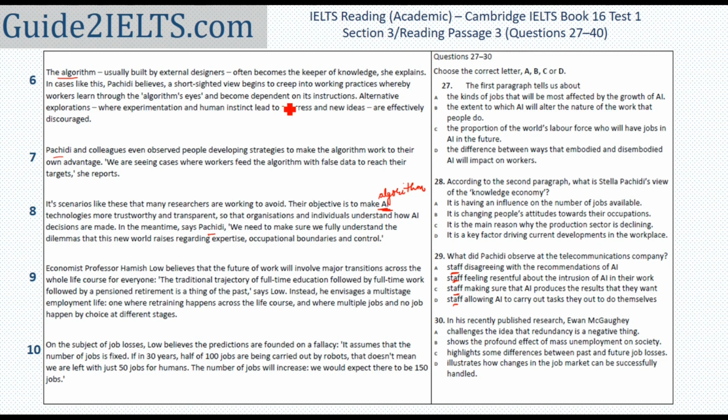Let's see where staff members are mentioned. I'm just scanning through this now. Workers would be staff members, so I'll just read this sentence. Workers learn through the algorithm's eyes and become dependent on its instructions. Alternate explorations are effectively discouraged. They even observed people developing strategies to make the algorithm work to their own advantage. We've discussed this before.